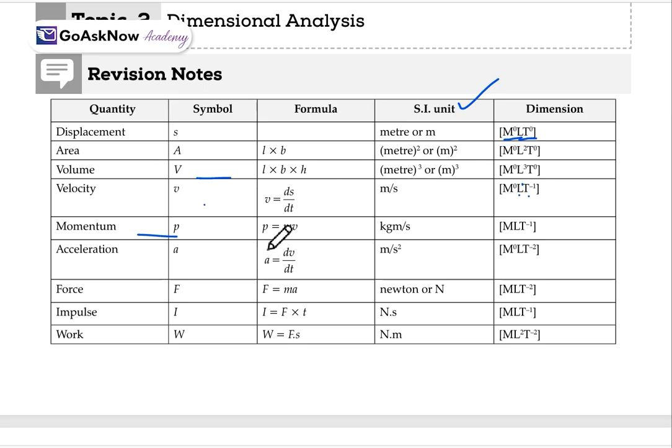Same like momentum, P is equal to mv, then kg m/s, then M L T inverse. Acceleration, A is equal to dv upon dt, then m per second square, then M0 L T minus 2. So, with the help of SI unit, we can easily derive the dimensional formula. So, it is very necessary to learn the quantities along with the symbol and the formula, because when you know the formula, then only you will derive the SI unit, and when you know the SI unit, easily you can derive the dimensional formula.